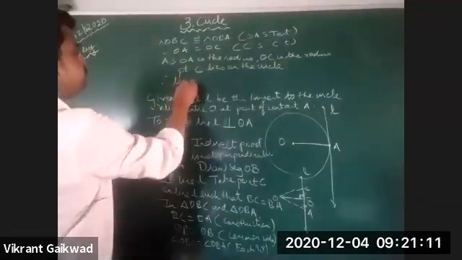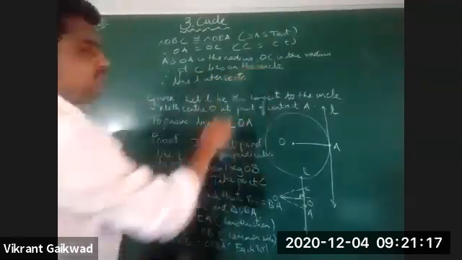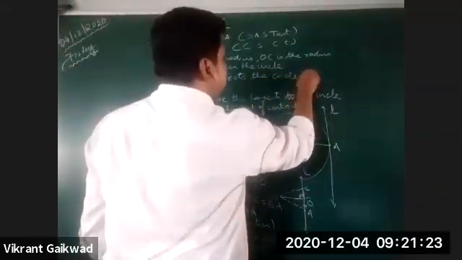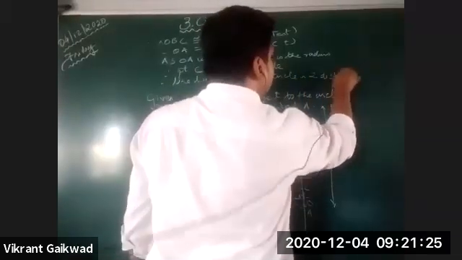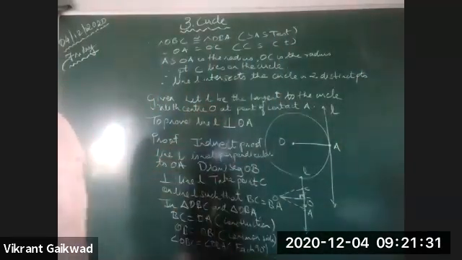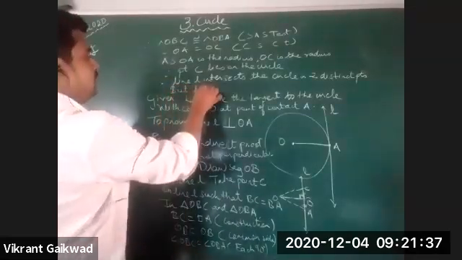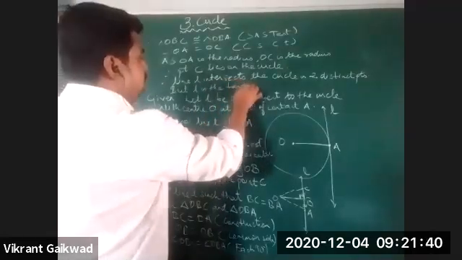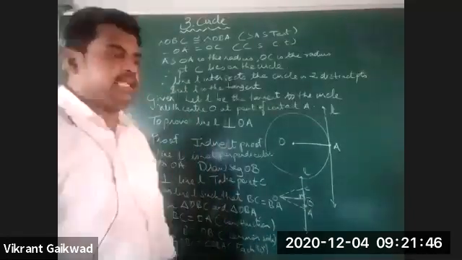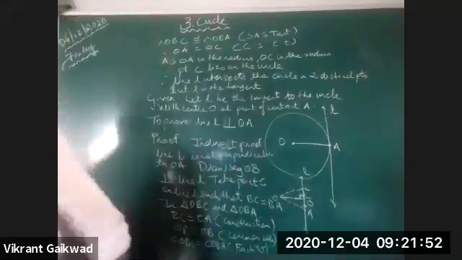Therefore, line L intersects the circle in two distinct points, A and C. But L is the tangent, and by the definition of tangent, that assumption is wrong.